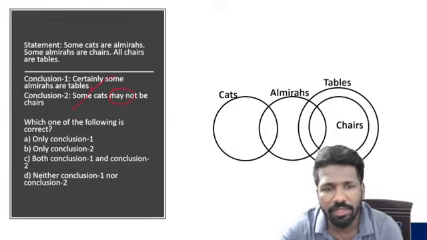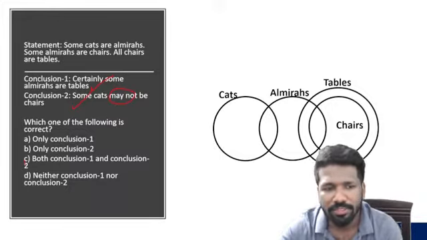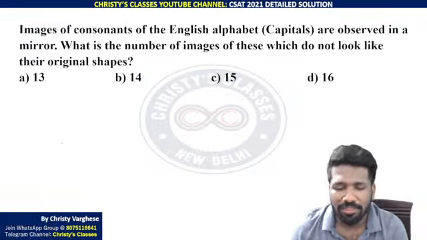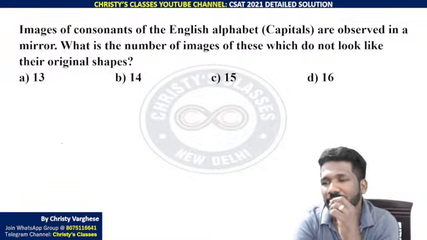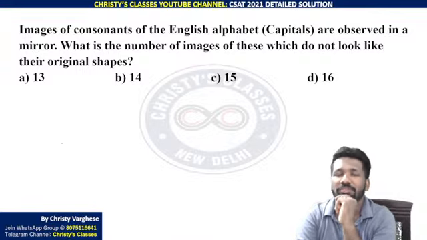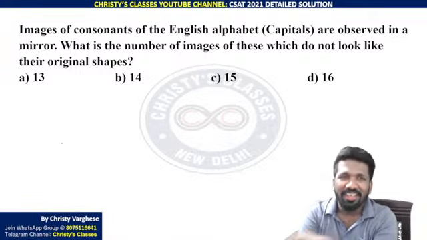"May not be" is written. If it should not be, then that is wrong. "May not be" is why that is correct. So both 1 and 2 are the correct answer. This one is just an observation problem. But if you haven't observed this before the exam, and you try to observe it in the exam hall, it may be very time consuming. Maybe not recommended.